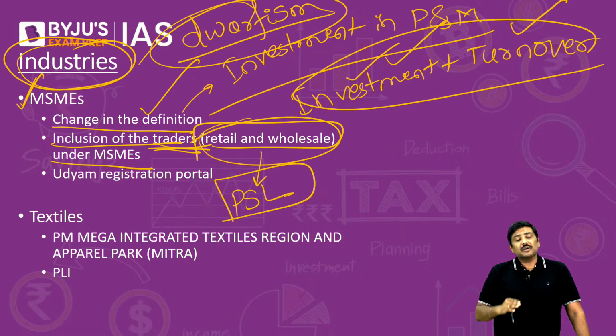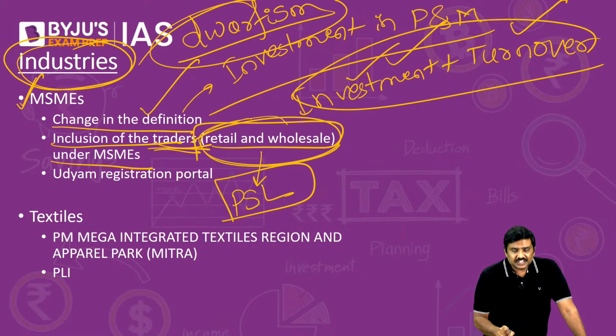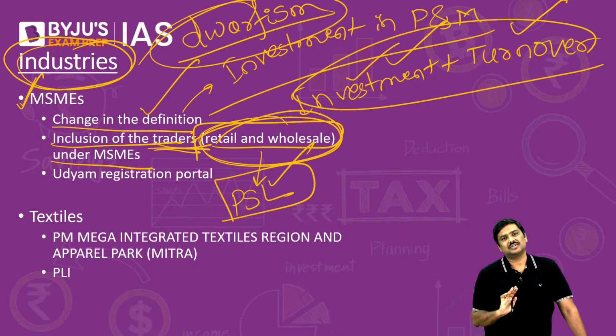Because once you are classified as an MSME, you will be given access to a host of benefits in the economy. But right now Government of India stated, yes, I will consider both retail as well as wholesale traders as a part of MSME, but the benefit that they will get will be limited to only PSL loans.